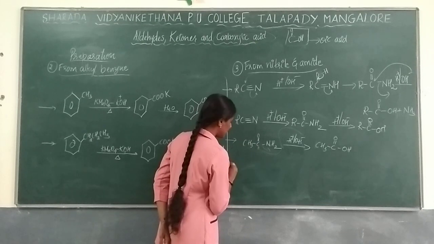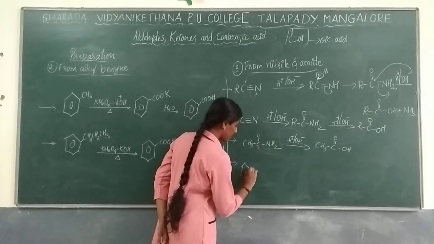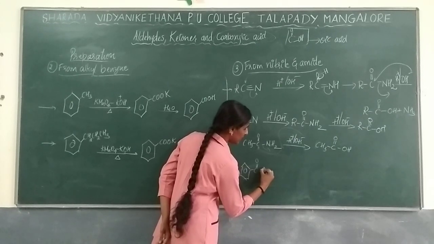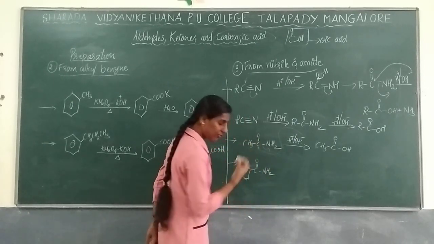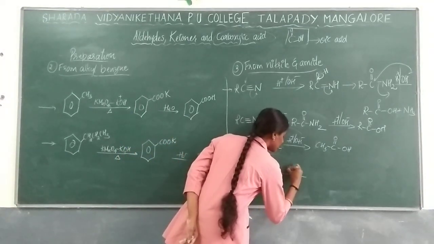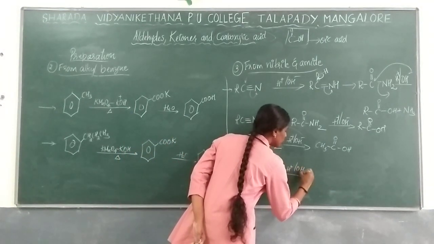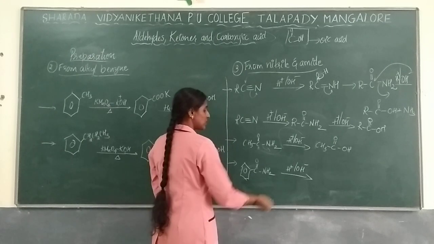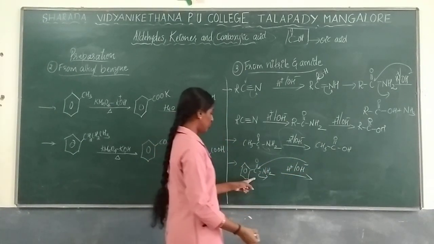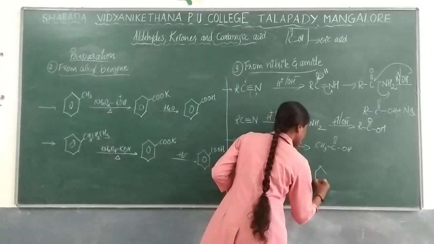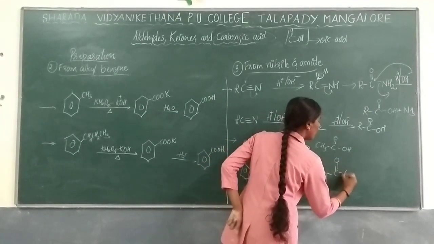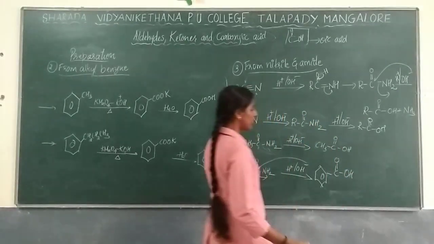So instead of this, they can use a ring structure also. When ring structure will be utilized, C double bond O with NH2, so this kind of compound also they can give. So the same thing, H plus or OH minus. So in this case, what will happen? This will be reacting with this and this will be removed, and you will get a ring with C double bond O with OH. So this is the product that will be formed.